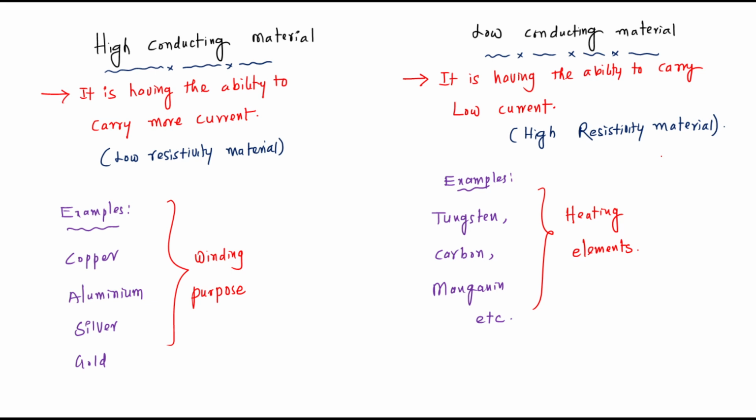High conducting material has the ability to carry more current, like low resistivity material, right? High resistivity material is nothing but the metal carrying a low value of current. These are the examples of high conductive materials: copper, aluminum, silver, gold. For low conductive material, the examples are tungsten, carbon, manganese, etc.